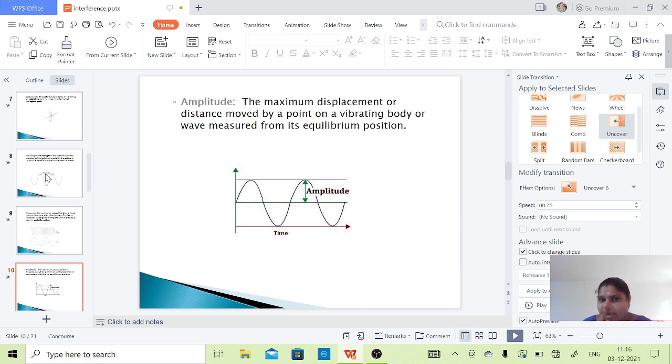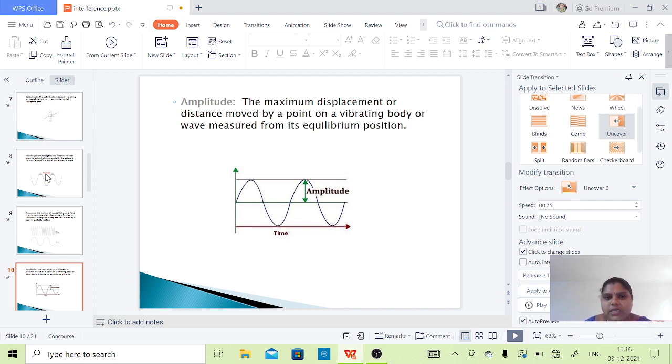What is meant by amplitude? The maximum displacement or distance moved by a point on a vibrating body or a wave. So here we are considering a wave, and from the equilibrium position, the maximum displacement that a wave can reach, that we are measuring here, is the amplitude.